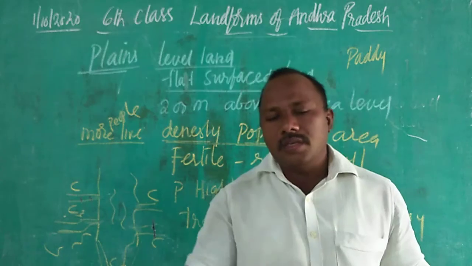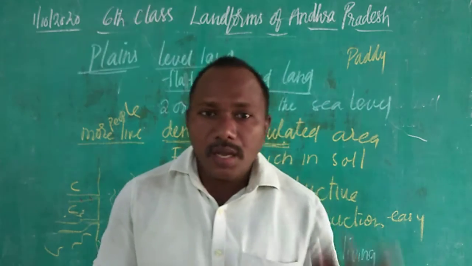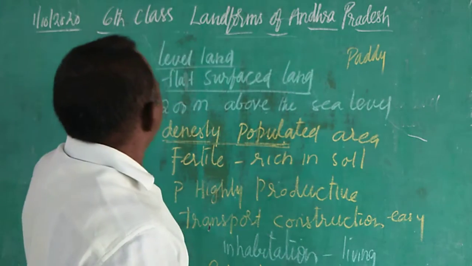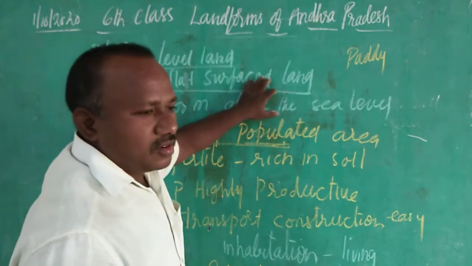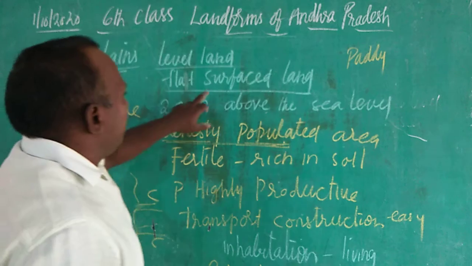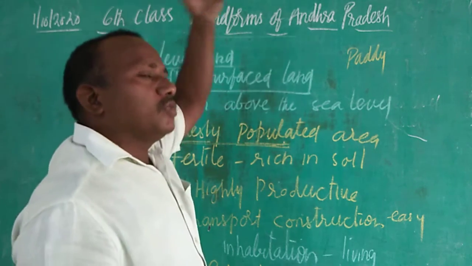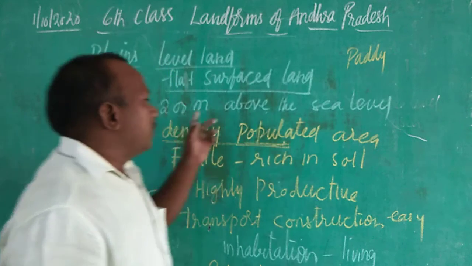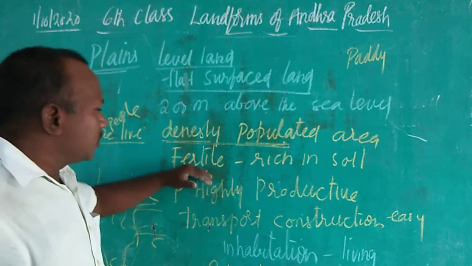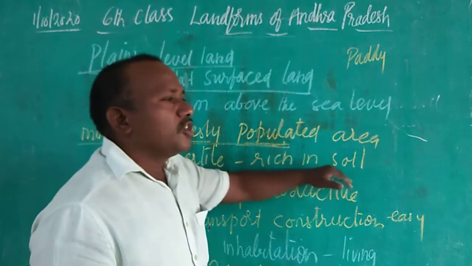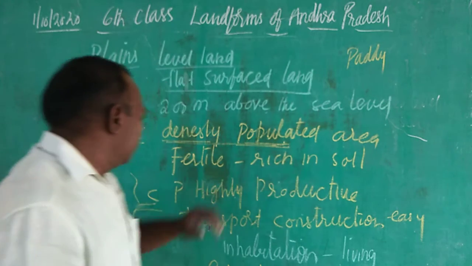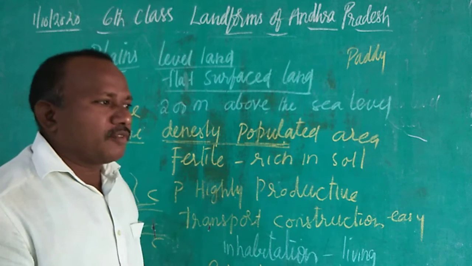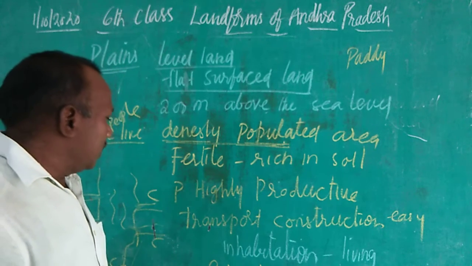Okay, this is about plains, children. Let's have the recapitulation of what we had. Plains. What are plains? Plains means level land or flat surface land. Plains are below 200 meters above sea level. Densely populated area. More people live in plains. Why? Because it is fertile. Fertile means rich in soil. Here plains have high productivity. More production you get from plains because they have very good soil.